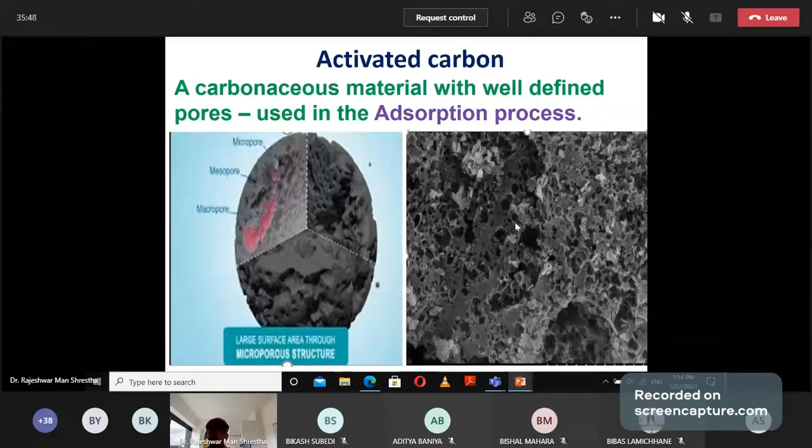It is based on the principle that solid or gaseous particles accumulate on the surface of the pores. This depends on surface area: the more surface area, the more particles or gases will adsorb. Adsorption means accumulation at the surface of a solid. When a substance has more pores, it has more surface area, and gases will adsorb on the surface of the pores.